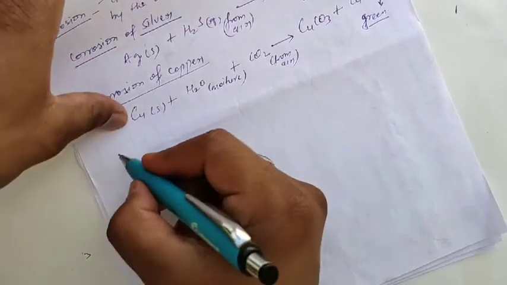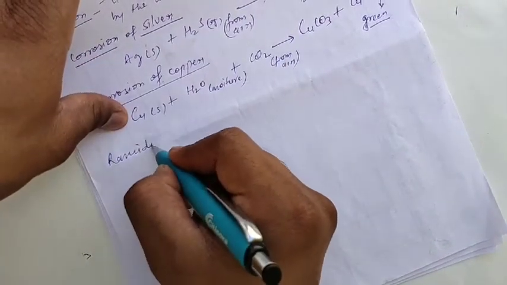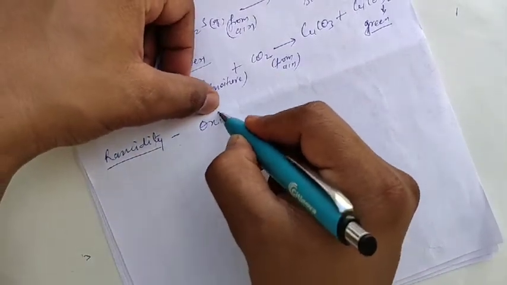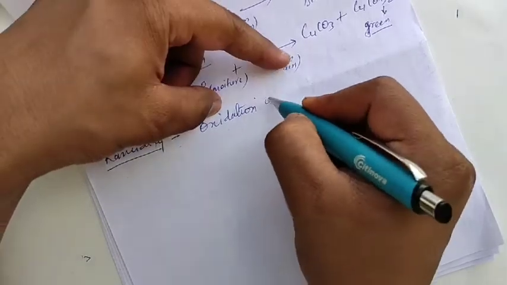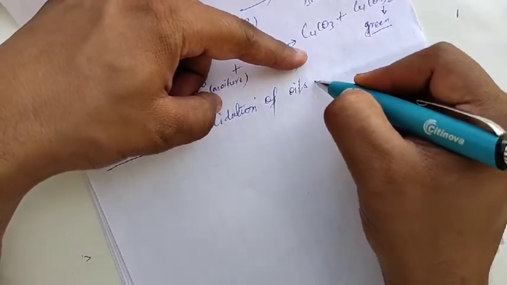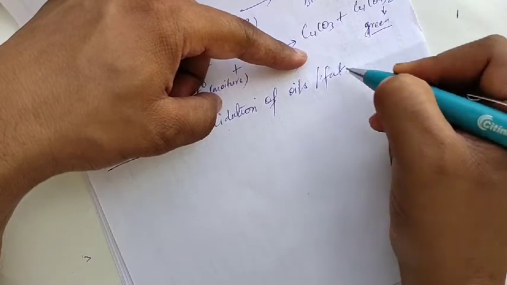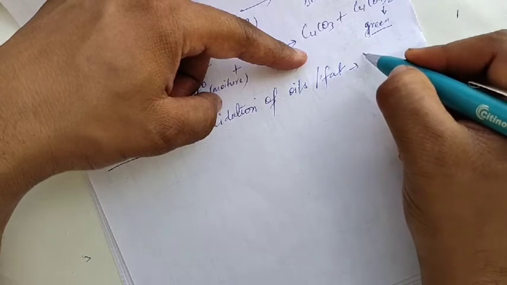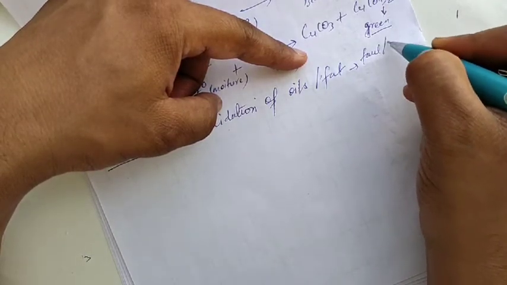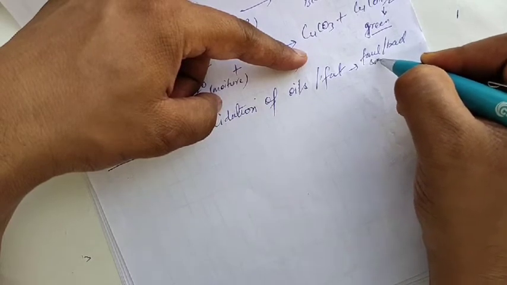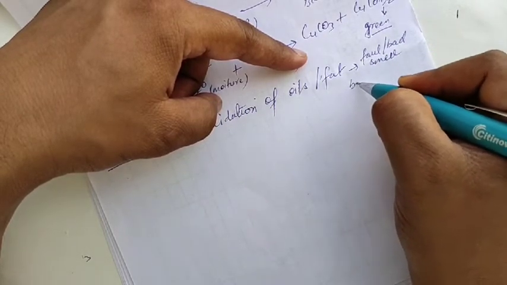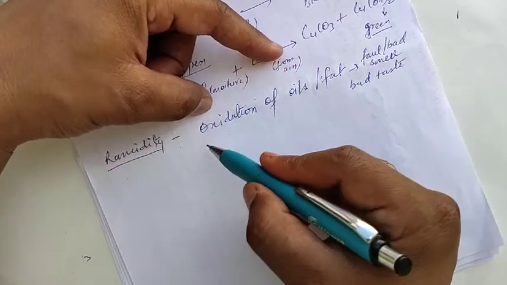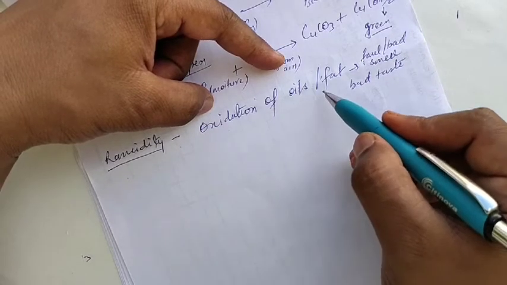The next topic is rancidity. What is rancidity? It is an oxidation process. Oxidation of oil or fat. When oil and fat have been oxidized, right, they give foul smell, bad smell, and also the taste becomes bad. They give bad taste, right? So what is rancidity? It is the oxidation of oil and fat.